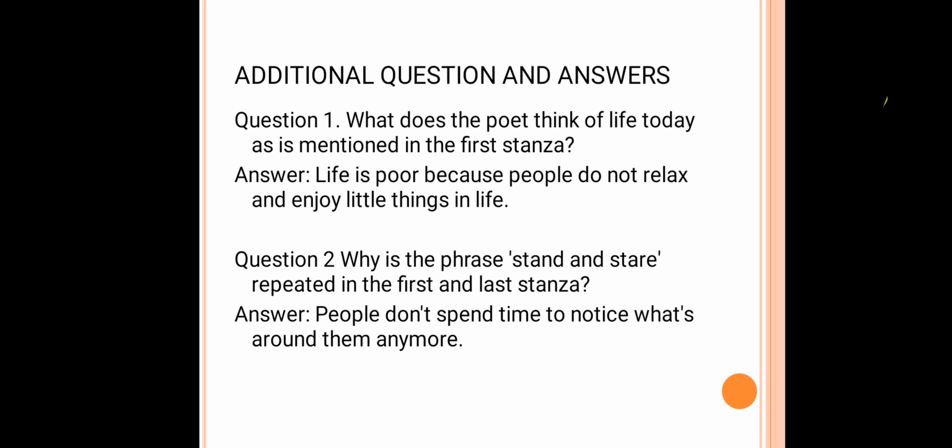Okay. Now some additional question answers I have given here, children. Now let us see. Question number 1. What does the poet think of life today as it is mentioned in the first stanza? Life is poor because people do not relax and enjoy little things in life. In the first line he told that life is poor because nowadays people do not relax and enjoy little things in life, meaning the human being is always covered with worries.